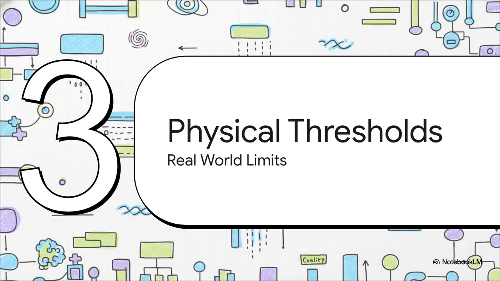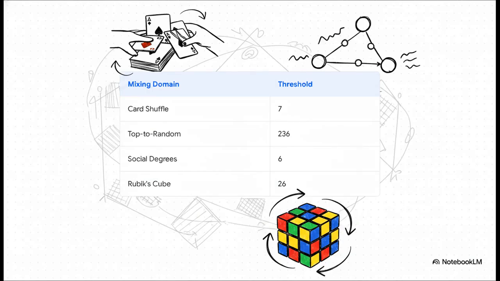Which brings us to Section 4, probabilities and physical thresholds. This is where we hit the real-world limits. Think about some of these famous critical thresholds we see in everyday life.